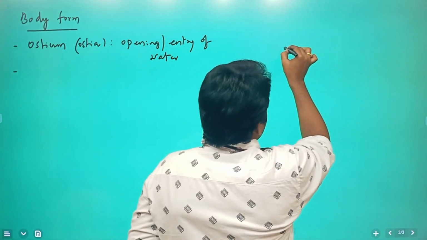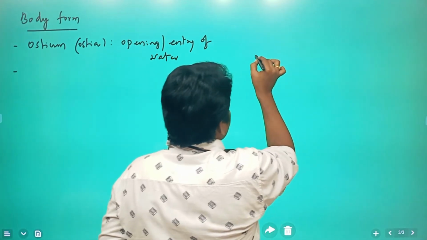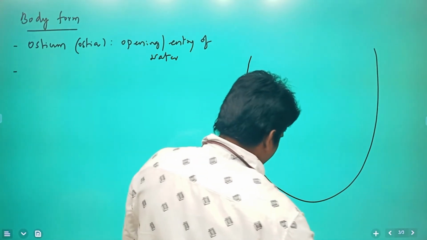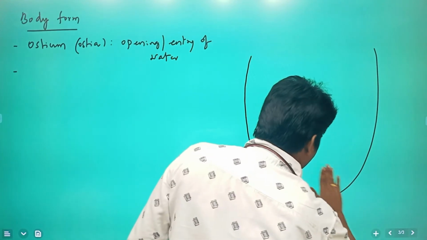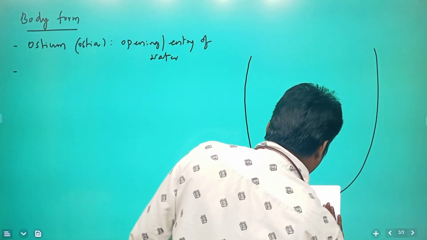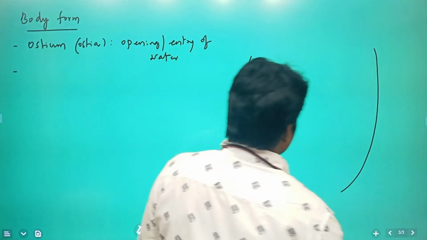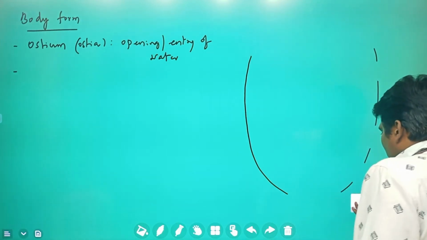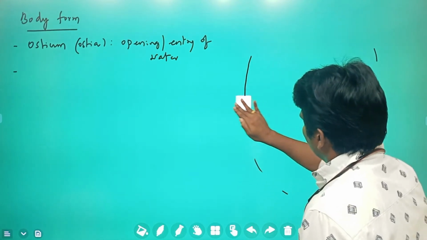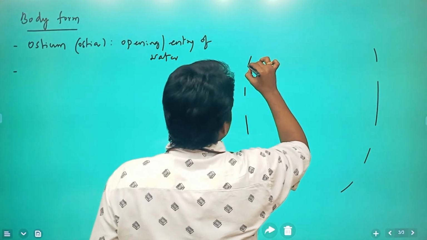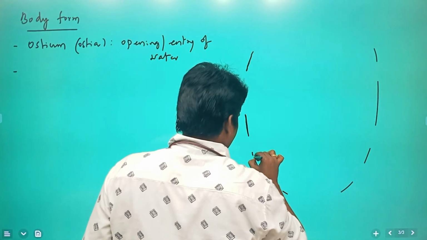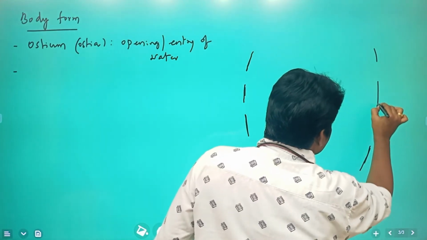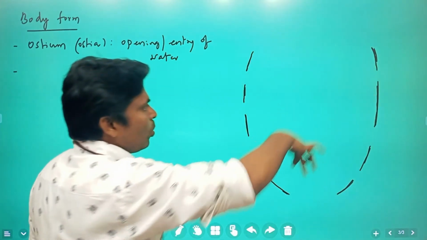So particularly if you take a sponge's structure, this is the outer layer.